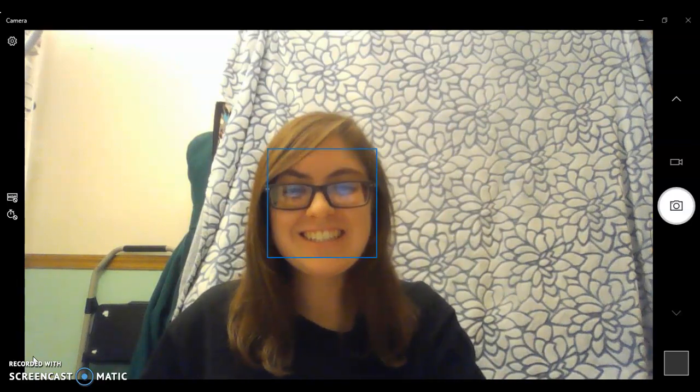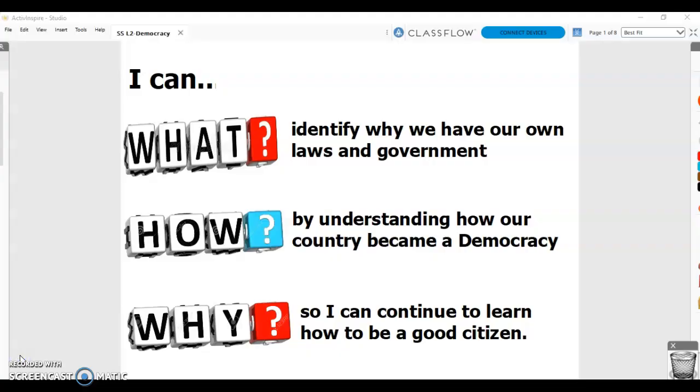Our objective for today states that I can identify why we have our own laws and government by understanding how our country became a democracy, so I can continue to learn how to be a good citizen.